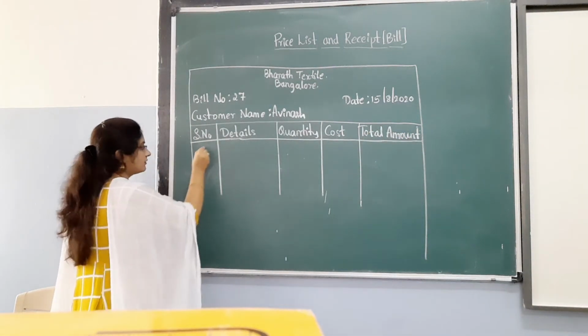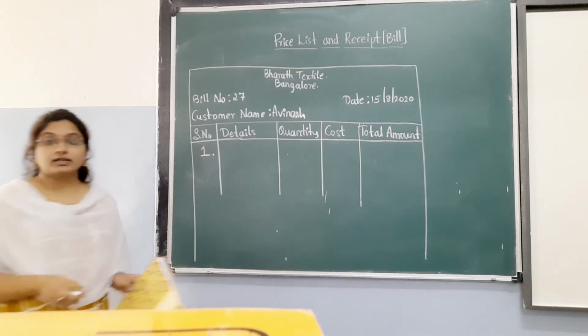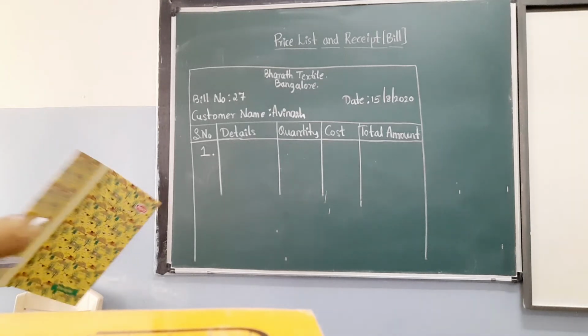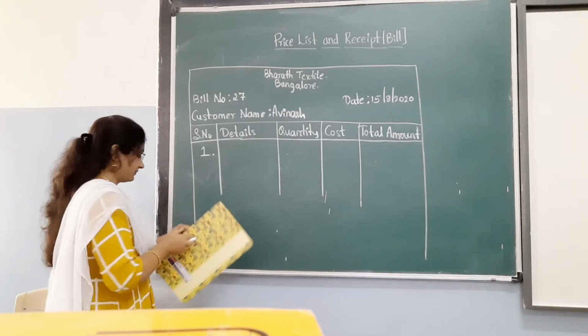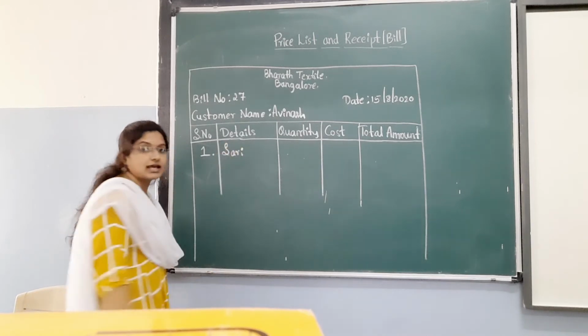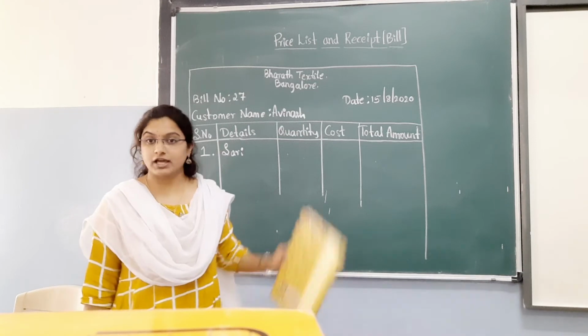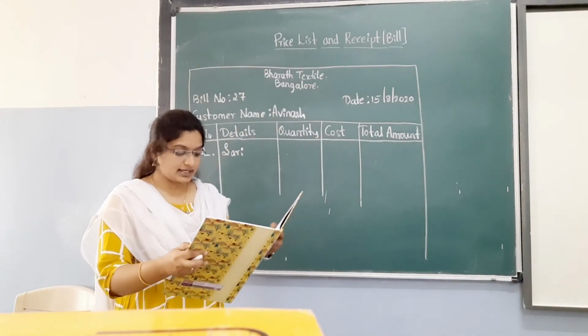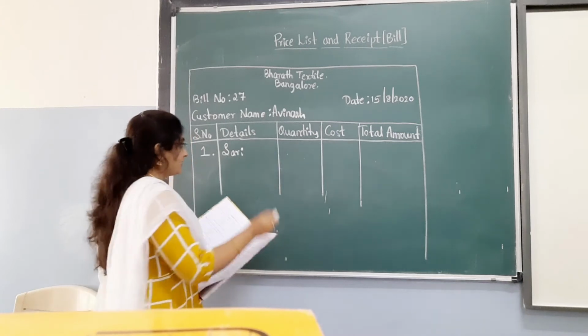Here, serial number 1. Look at the question, children. Serial number 1, what has he purchased? Sari. The first one is sari. Everything is there in the question itself, which I have written before. How many saris?